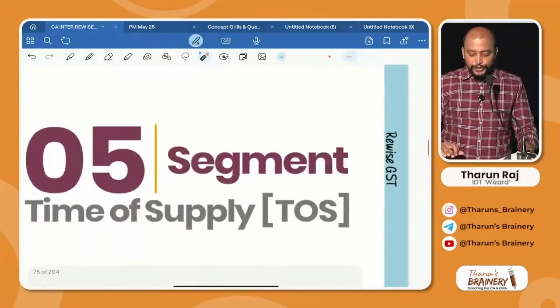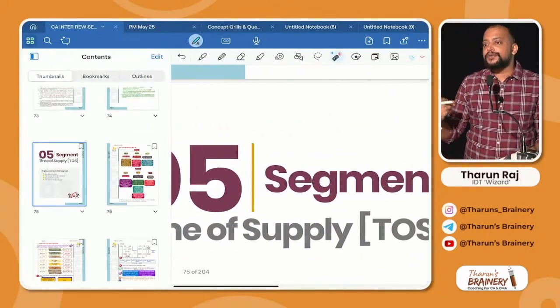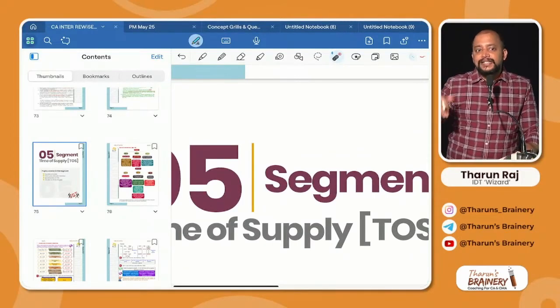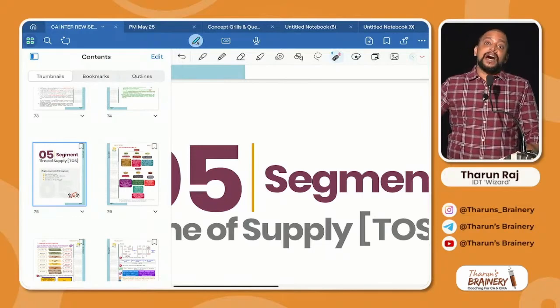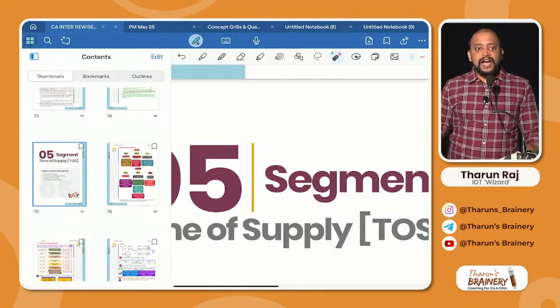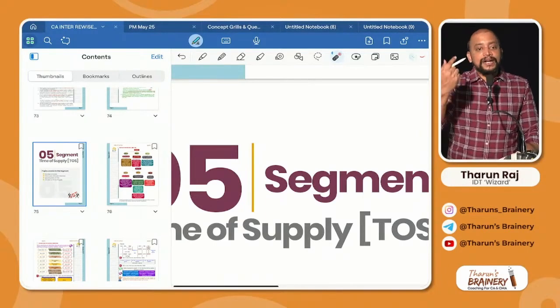Now we are moving on to the next area. So the questions related to these exemptions, concept drills, I asked you to try, we will discuss in the afternoon, because again these exemptions are connected to charge under CGST, that is RCM. Whenever we are discussing RCM, again these exemptions will be connected. For that reason, let's complete that also.